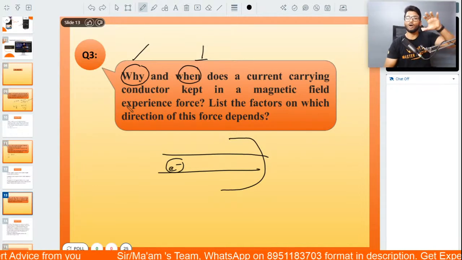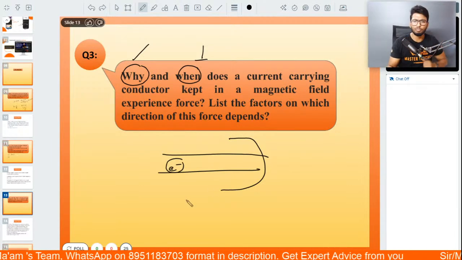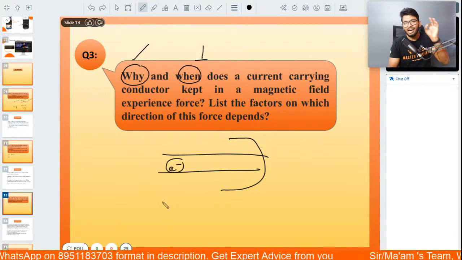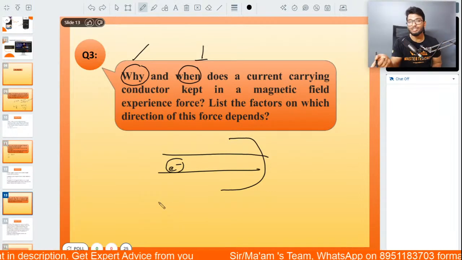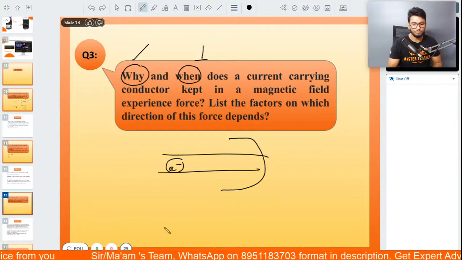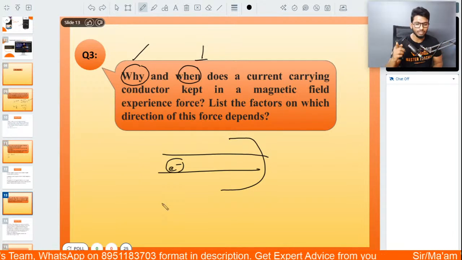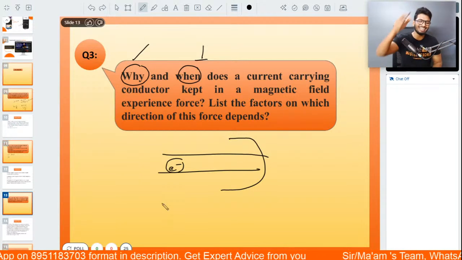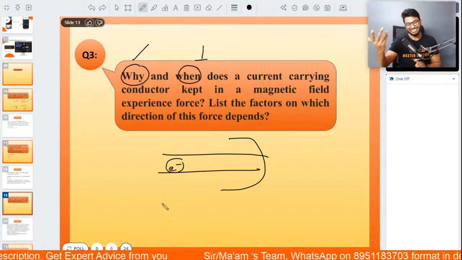All right. Now, talking about the factors affecting the direction, that is very simple. So put it down in the chat box, people. What are the factors on which the direction of this force depends? Let's go, guys. Come on, quickly. Got it? So that is the reason now. Please don't forget that. Direction of force depends on the direction of magnetic field. Exactly. BIL. Super.